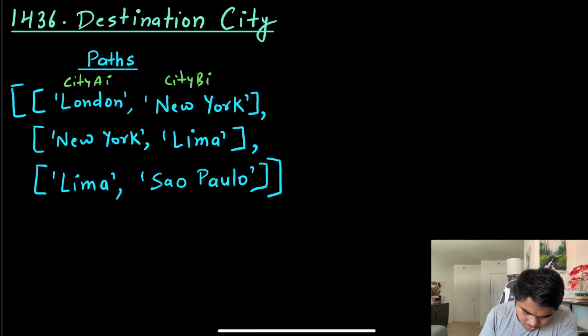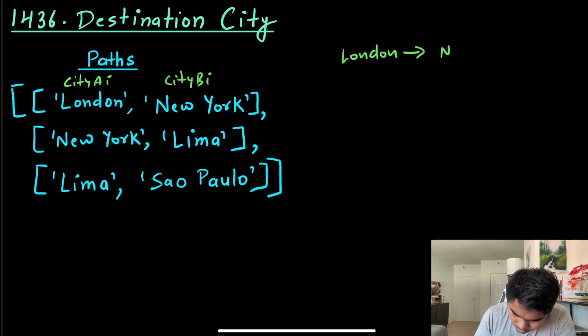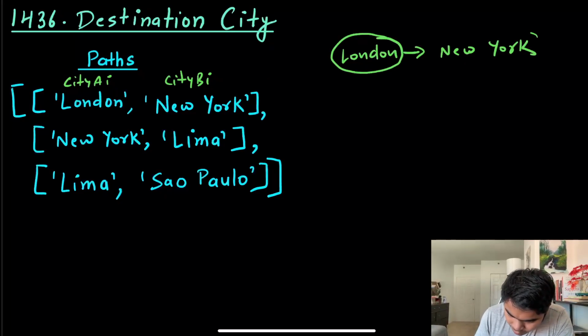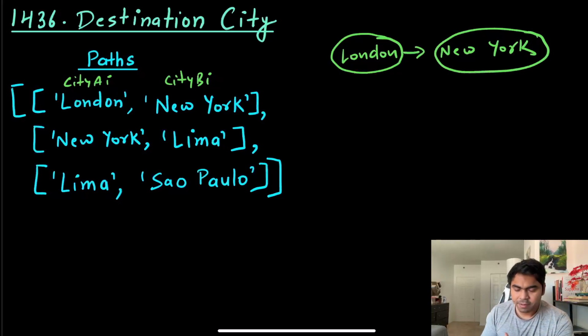When we have a pair, it says there is a path from London to New York. So we can even represent it as a graph problem. I know it's mentioned in array and hashing, but the way we will be solving this problem is using hashing. We'll be creating a city map, and then we'll find out which one is the destination city.